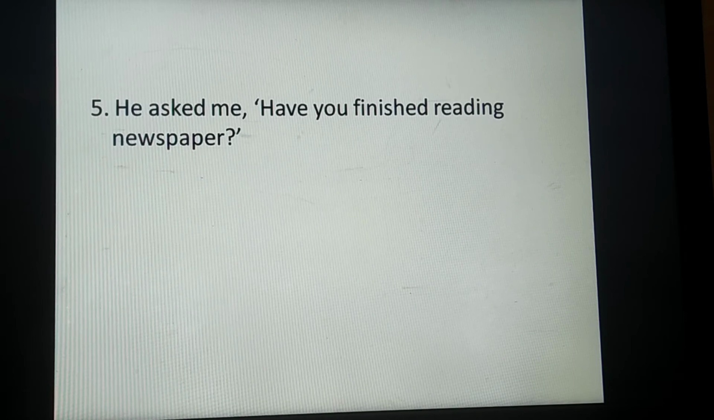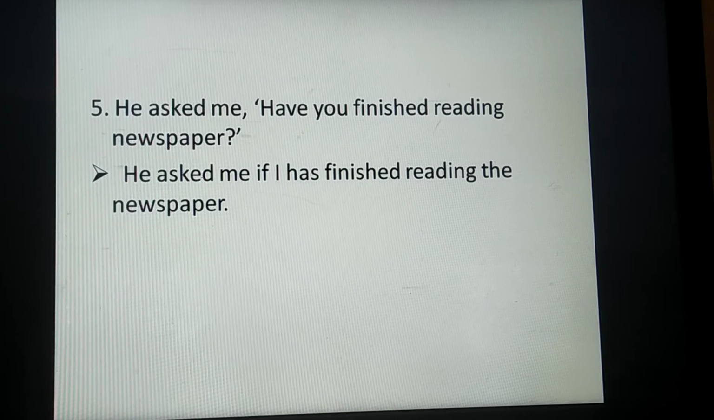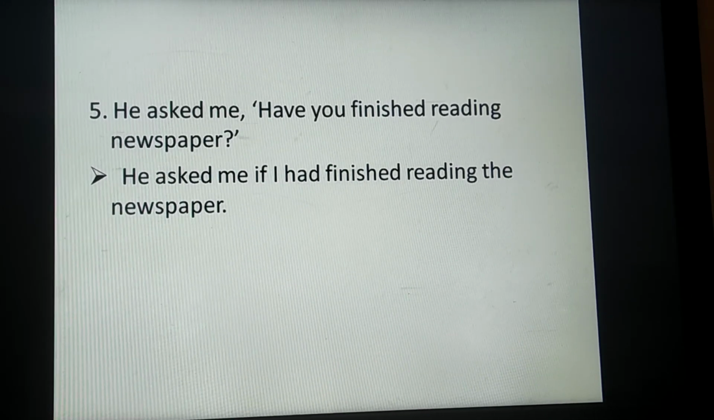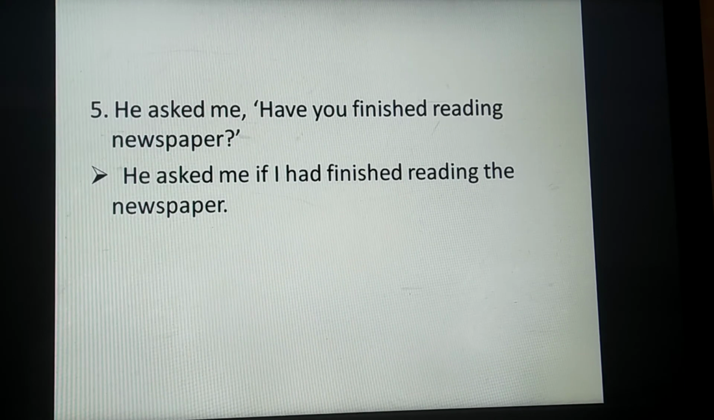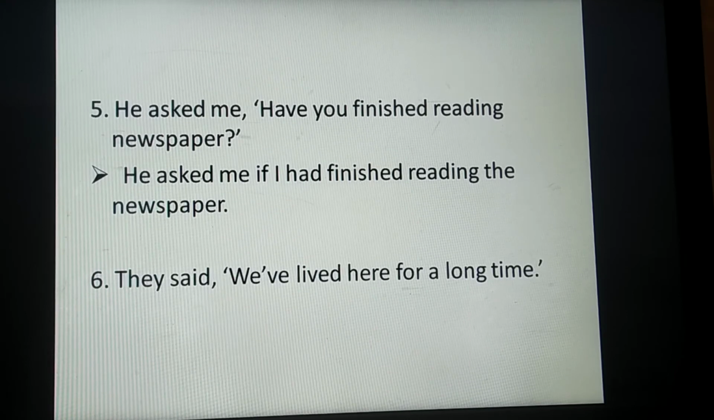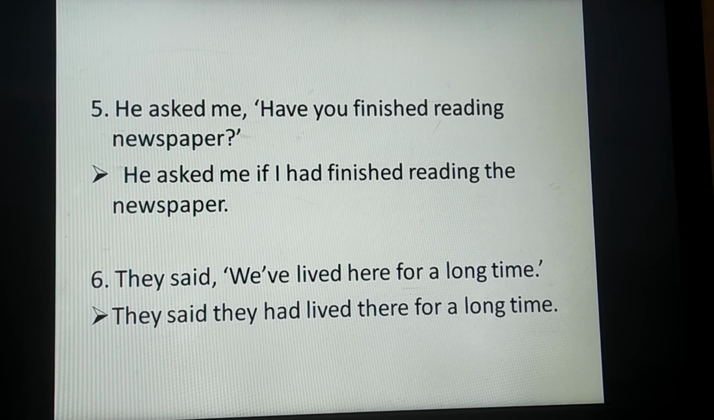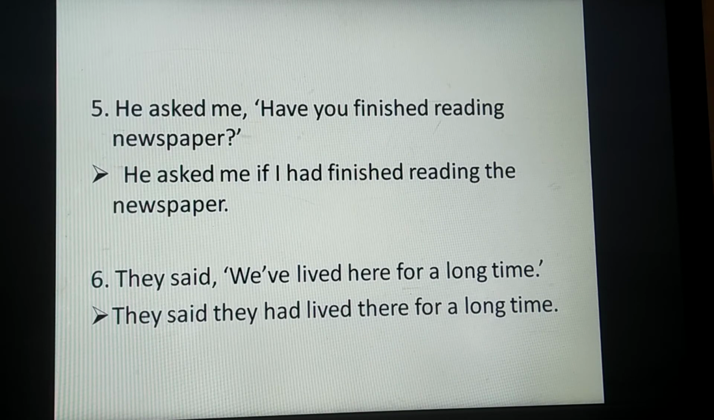Fifth one, he asked me, have you finished reading the newspaper? In reported form, he asked me if I had finished reading the newspaper. Next one, they said, we have lived here for a long time, and in reported form they said that, or we can also remove that. They said they had lived here for a long time.